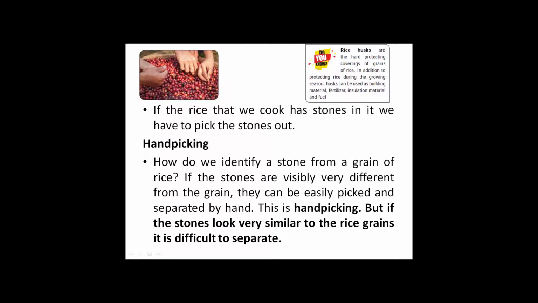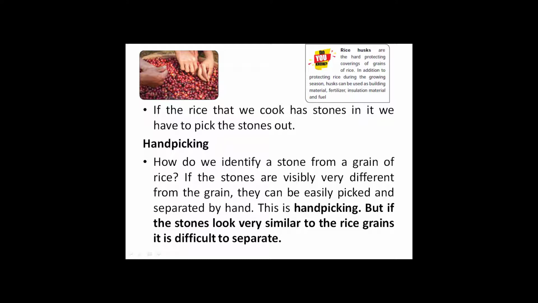If the rice that we cook has stones in it, we have to pick the stones out. Hand picking. How do we identify a stone from a grain of rice? If the stones are visibly very different from the grains, they can be easily picked and separated by hand. This is hand picking. But if the stones look very similar to the rice grains, it is difficult to separate.